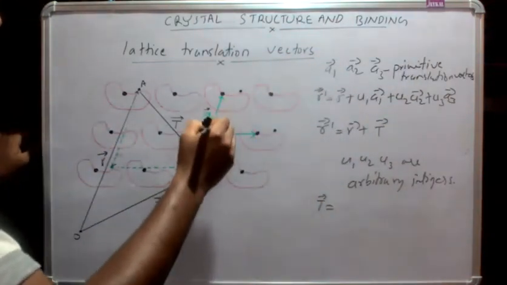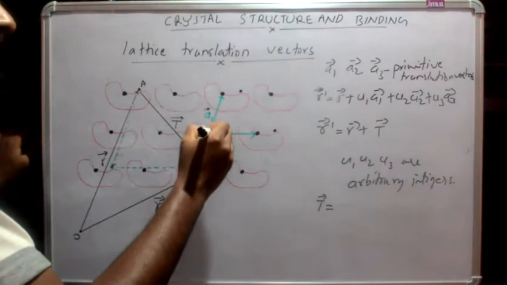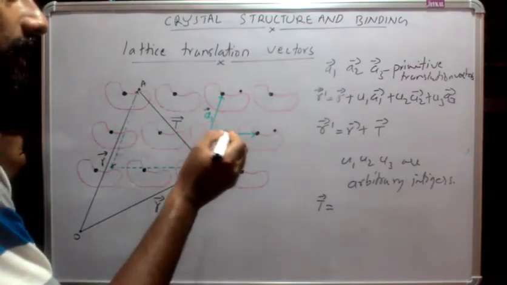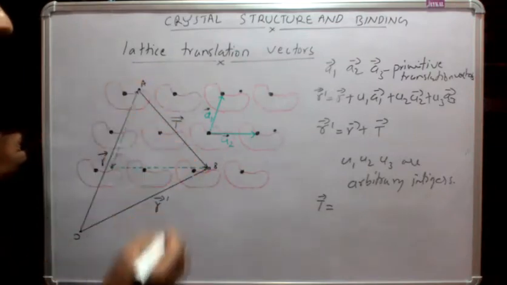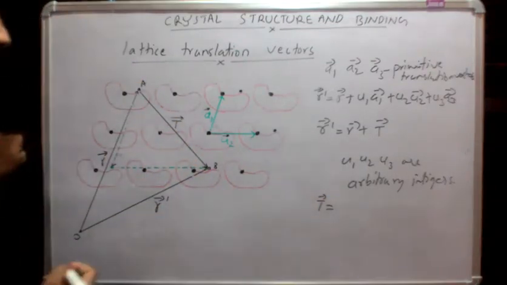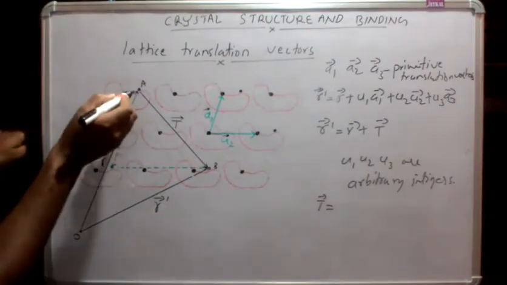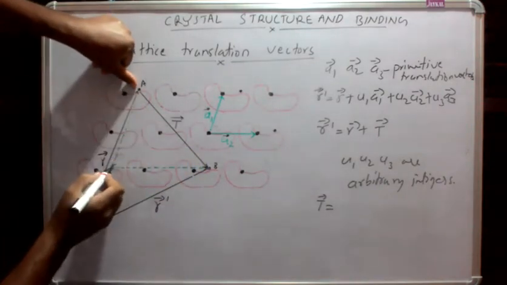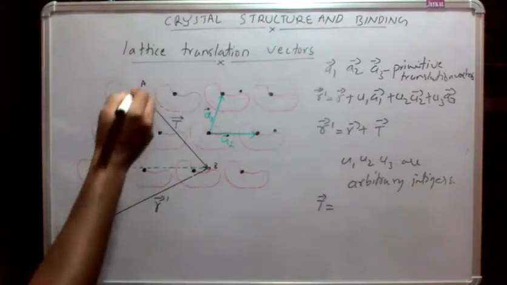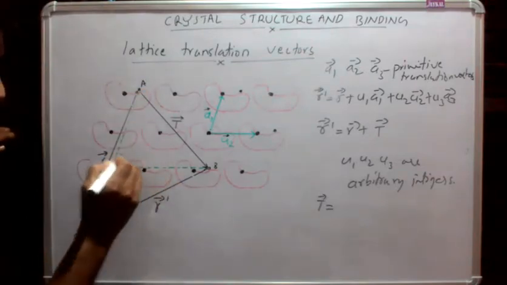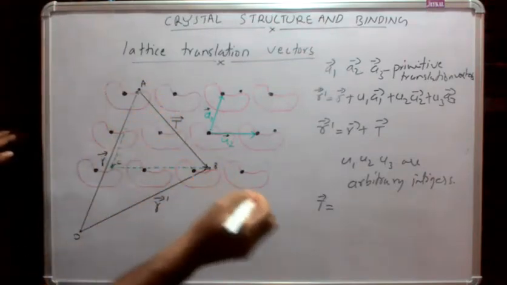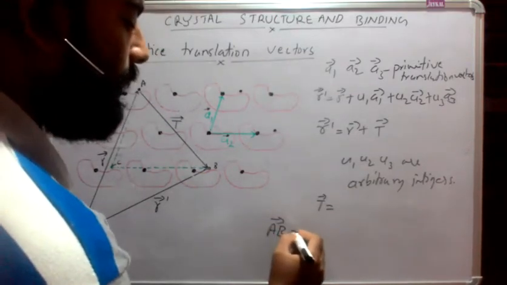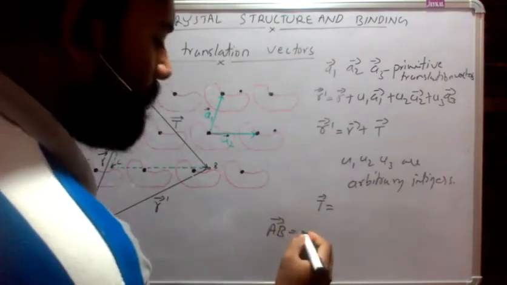This vector is the sum of this vector plus this one. So let me put a point C here. So the translation vector AB equals AC plus CB.